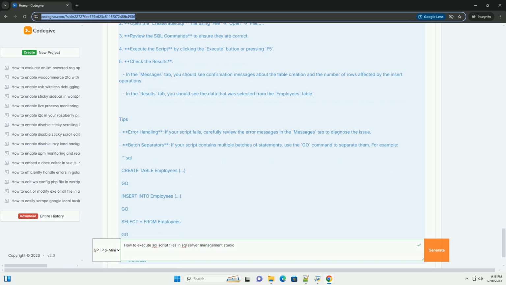2. Open the SQL script file. Go to the menu bar and click on File, Open, File. Navigate to the location of your .SQL script file and select it. Alternatively, you can use the keyboard shortcut Ctrl+O to open the file dialog. 3. Review the script. Once the file is open, review the SQL commands to ensure they are correct and safe to execute. This is especially important if you are executing scripts that modify data or schema.